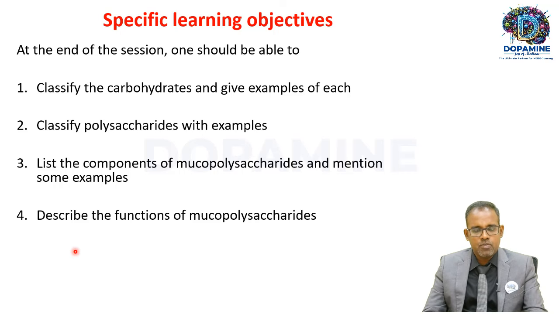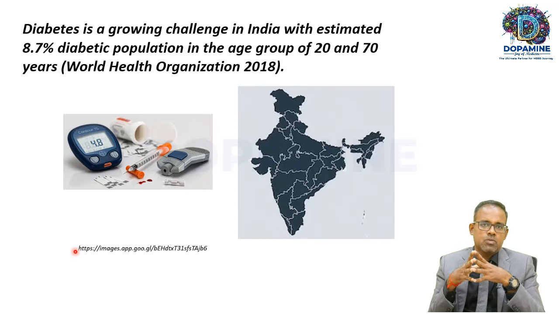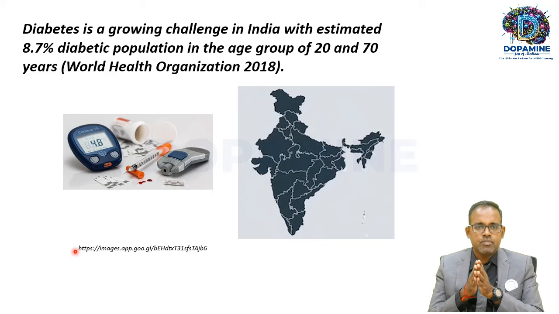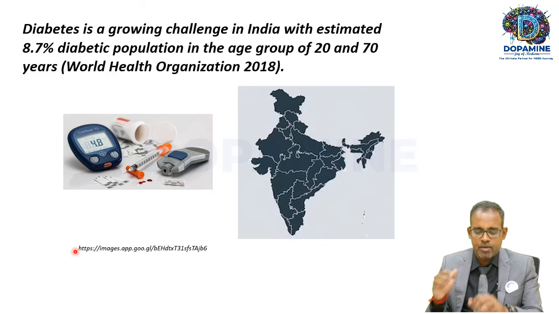Okay, fine. Let's see one by one. See, why do we need to learn about carbohydrates? See, in India, this disease called diabetes is a growing challenge, with nearly 8.7% of diabetic population in the age group of 20 and 70 years. This is as per WHO data. Okay, it's a growing public health problem.